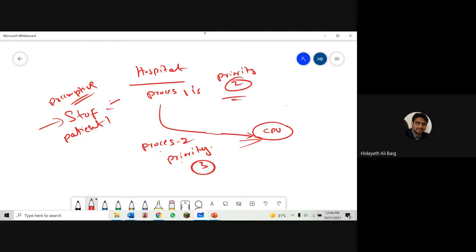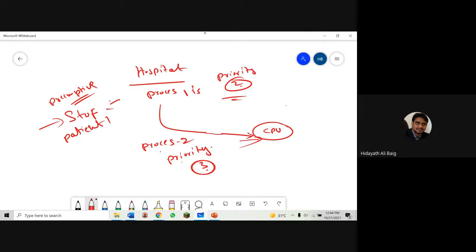Will you stop process 1 and send process 2, or will you continue process 1? Tell me. We will continue process 1. Look at the priority. We will continue process 1. Why? Because priority number 2 is more important than priority number 3. Why? Because we discussed just now in the lecture that small number means highest priority, big number means low priority. So which means, as per the general hospital example, patient 1 is important, patient 2 is not that important. That's why I gave you the opposite example to understand the point.